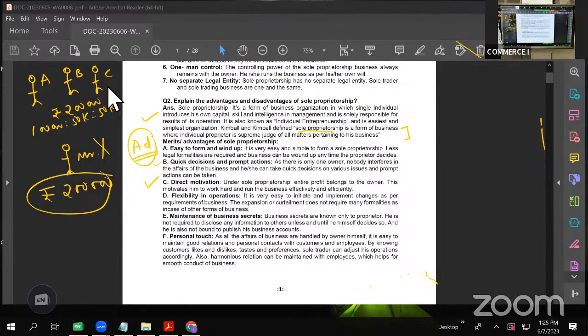So we say that there is a direct motivation. More the work, more the profits. So he is motivated to work more. He is motivated to work hard.